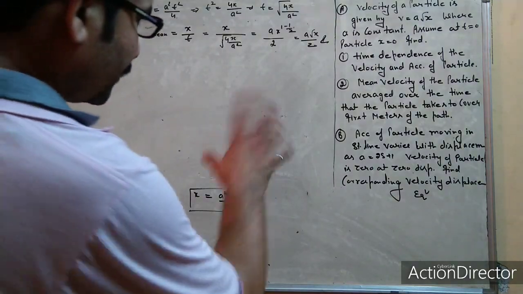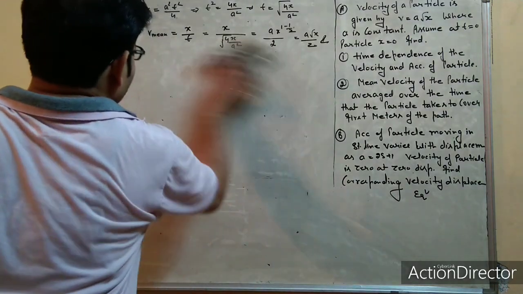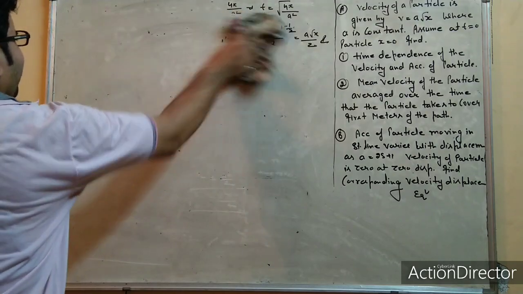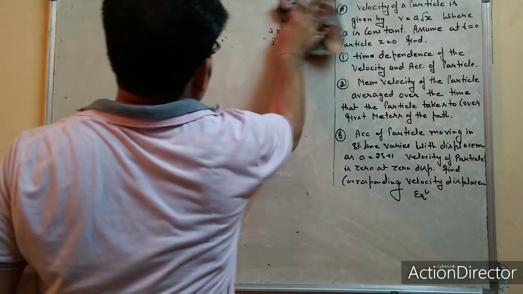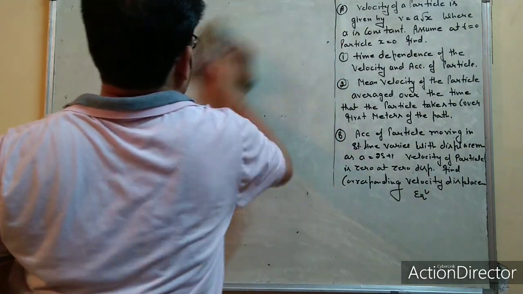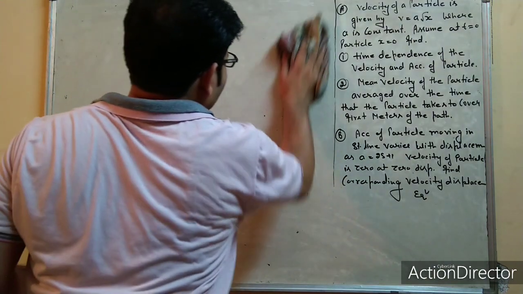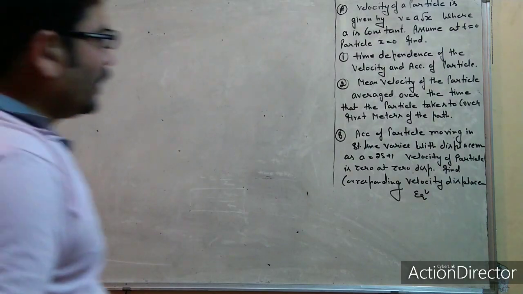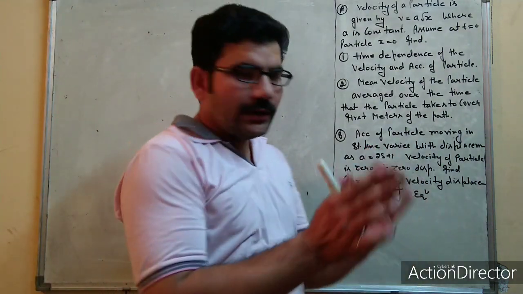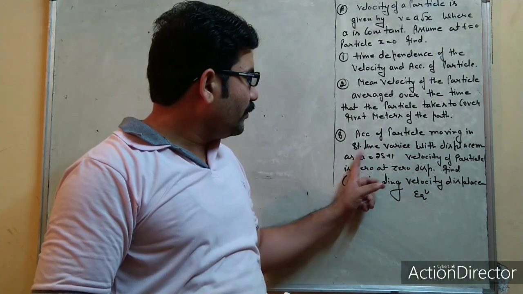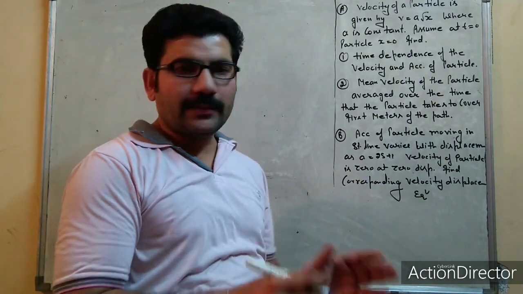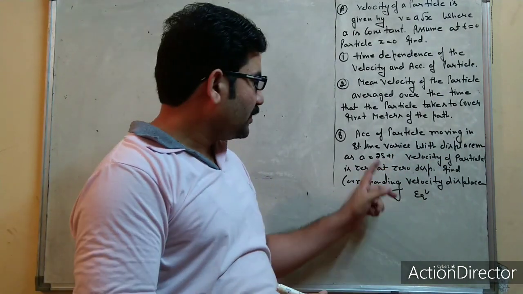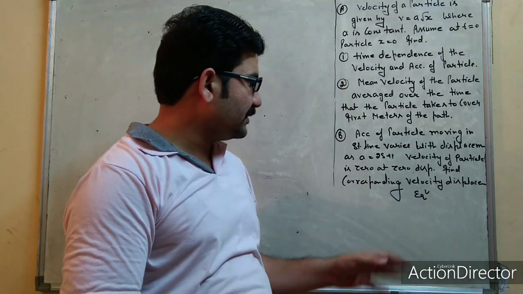Now we will solve the second numerical. The second numerical is so simple. What do we have to do for it? The acceleration of a particle moving in a straight line varies with displacement, given by a is equal to 2s plus 1, where s is displacement and a is acceleration.